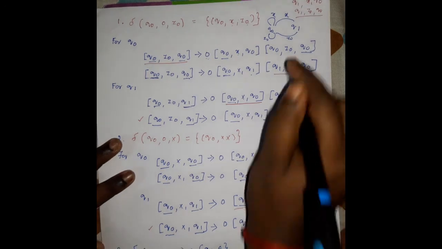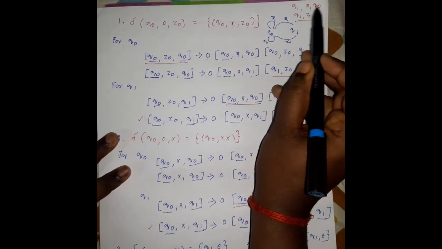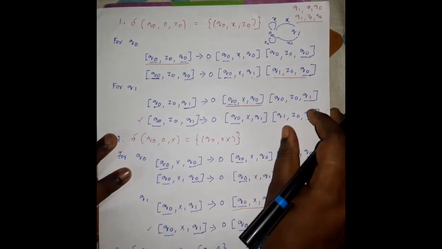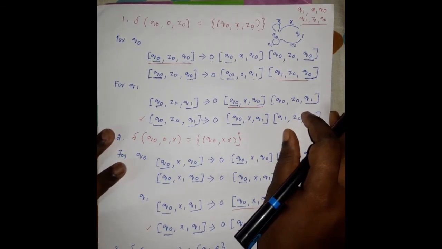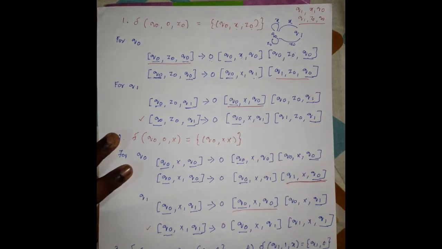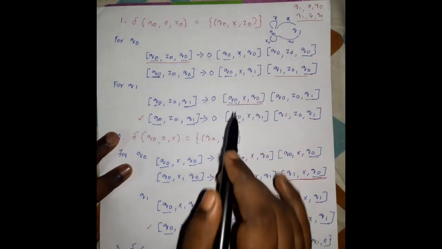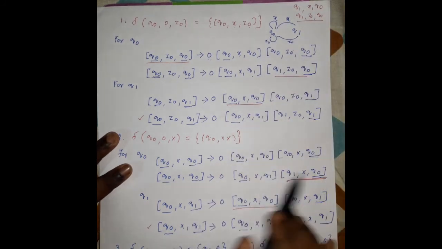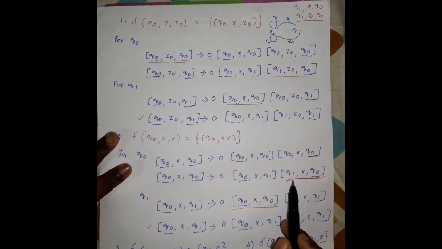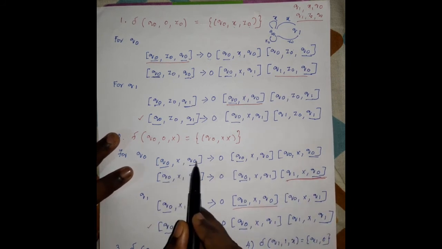So first let us check the first production rules. The first variable is q1 x q naught. We have to remove all the productions which have the variable q1 x q naught, because q1 x q naught doesn't derive any terminals. So we have to remove that variable from all the productions. Checking q1 x q naught on the right hand side, you can clearly see that it appears in the production of q naught x q naught.